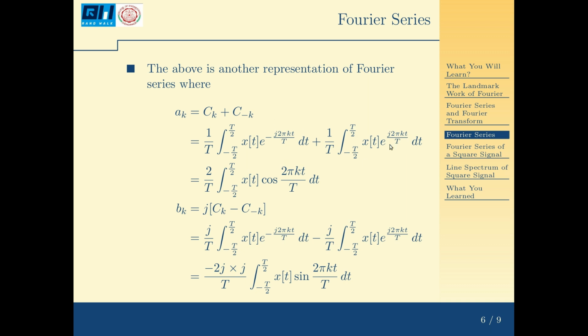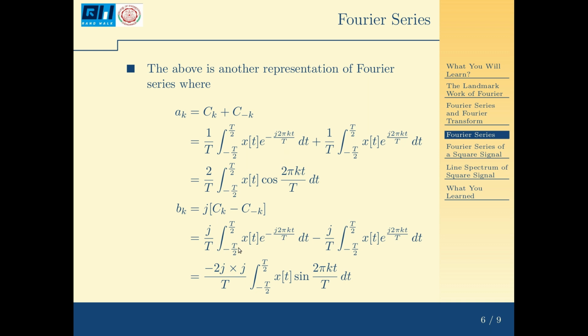Now, what is this e raised to j theta plus e raised to minus j theta? That is 2 cos theta. So, it becomes 2 by T integral from minus T by 2 to T by 2 x(t) cos 2 pi kt by T dt. And when it comes to bk, bk is j into ck minus c minus k.